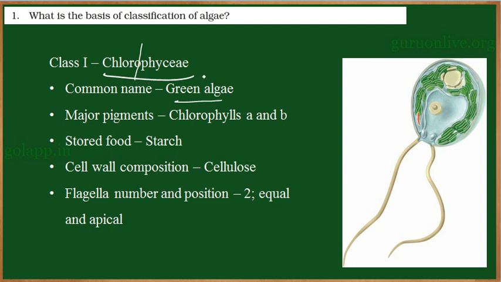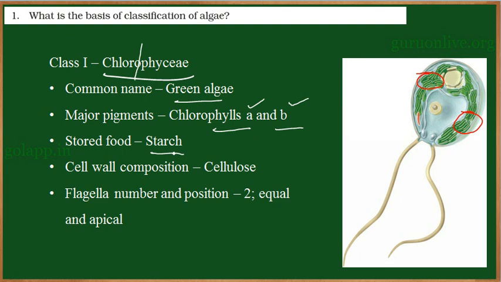Now the pigments responsible for these green colors are chlorophyll A and B. So they have major pigments chlorophyll A and chlorophyll B. So in the image you can see these green color pigments. So they are responsible for the appearance of green color and they contain pigments chlorophyll A and chlorophyll B. Now they store food in the form of starch. Starch is a polysaccharide. It contains a monosaccharide called glucose. There will be many repeating units of monosaccharide.